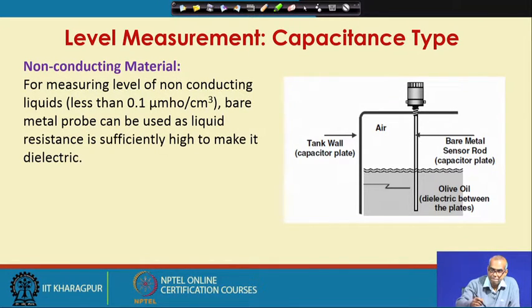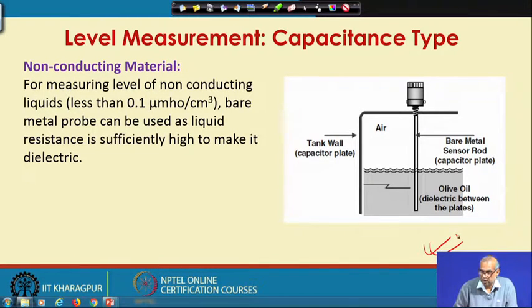So, in the figure you see this is a case of non-conducting material. Here I am measuring the level of olive oil, which is the dielectric medium between the two capacitor plates. So, here a bare metal sensor rod has been used as capacitor plate. So, it is bare metal. There is no insulation around it, because the medium whose level you are measuring is non-conducting.